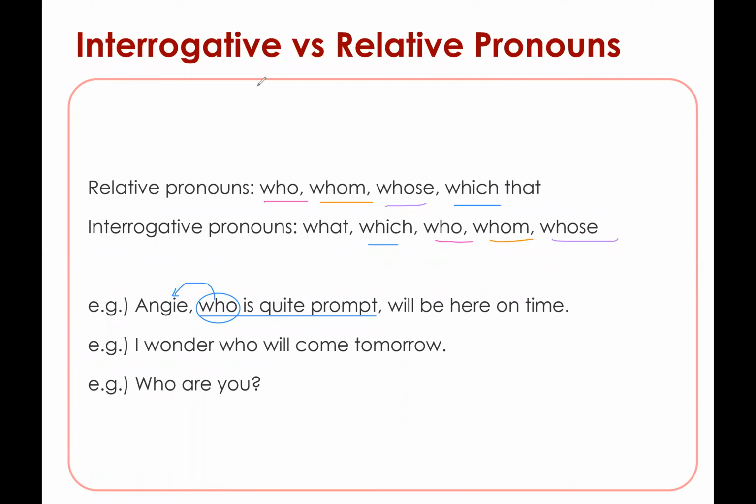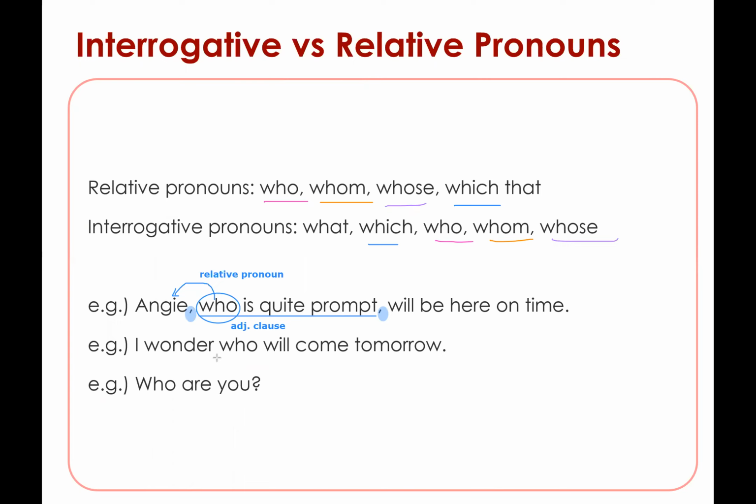So this is actually our relative pronoun because this is an adjective clause that's modifying Angie. And seeing how Angie is a proper noun and given the context that there's probably only one Angie in the room, so it's very clear who we're referring to. And that is why we have our inserted commas, right?